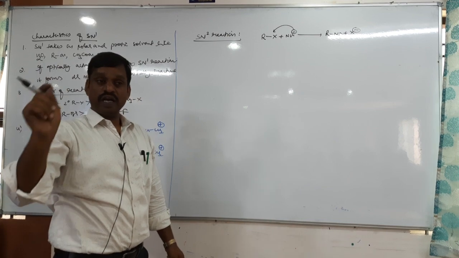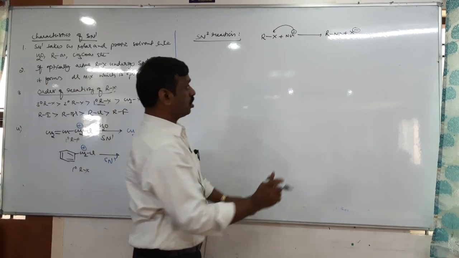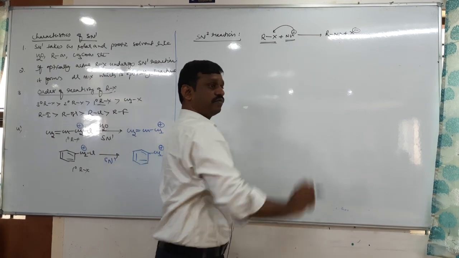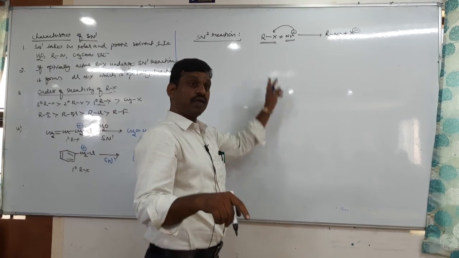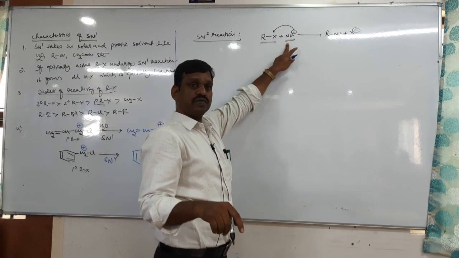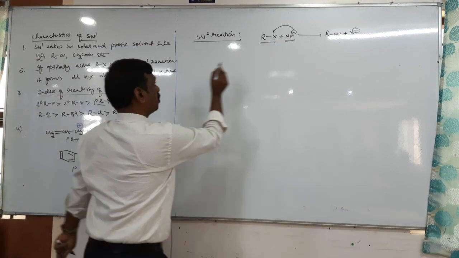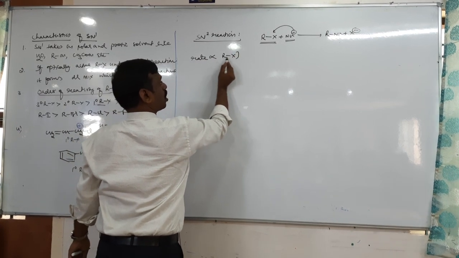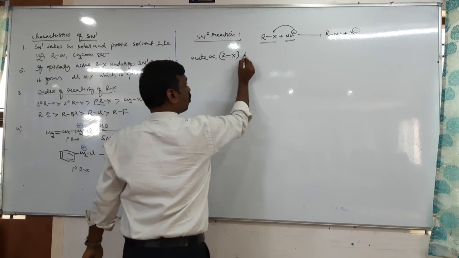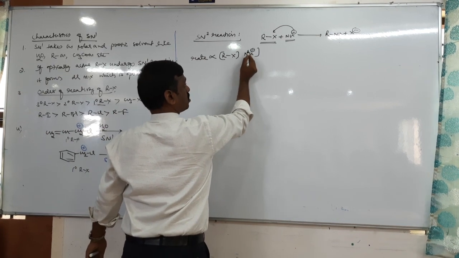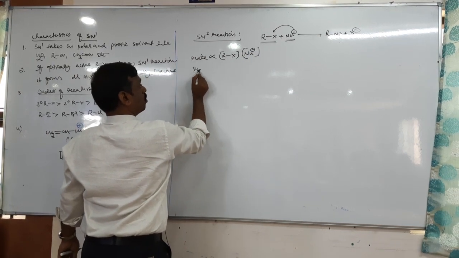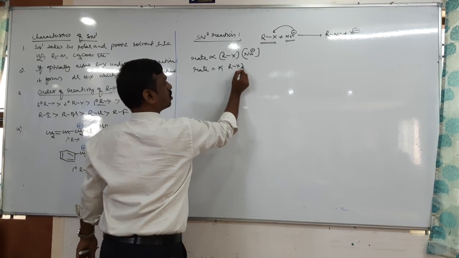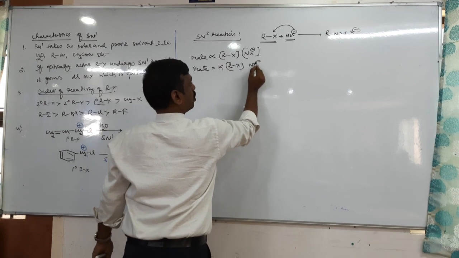It is a substitution reaction in which the rate of chemical reaction depends on both the concentration of RX and the nucleophile. So the rate is directly proportional to the molar concentration of substrate and the molar concentration of Nu minus. And what is the rate equation? Rate equals K into RX concentration and Nu concentration.